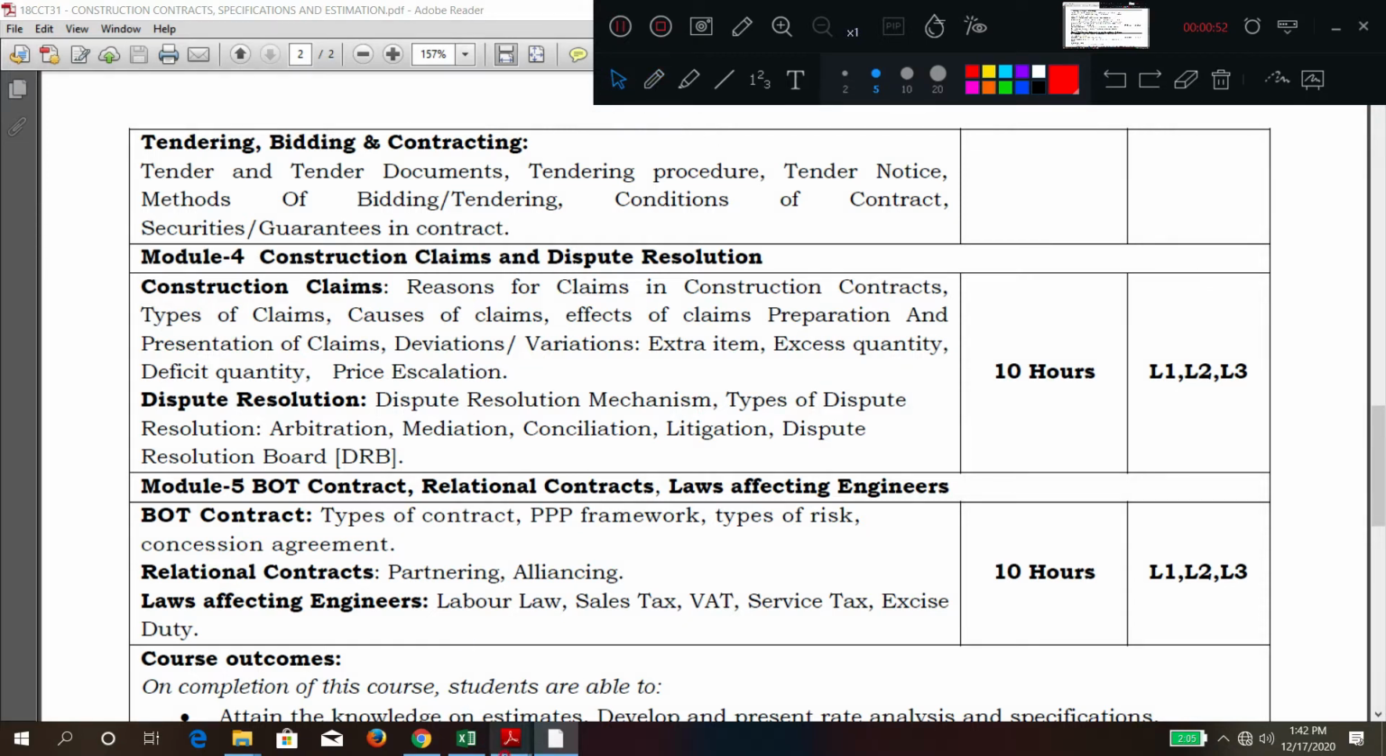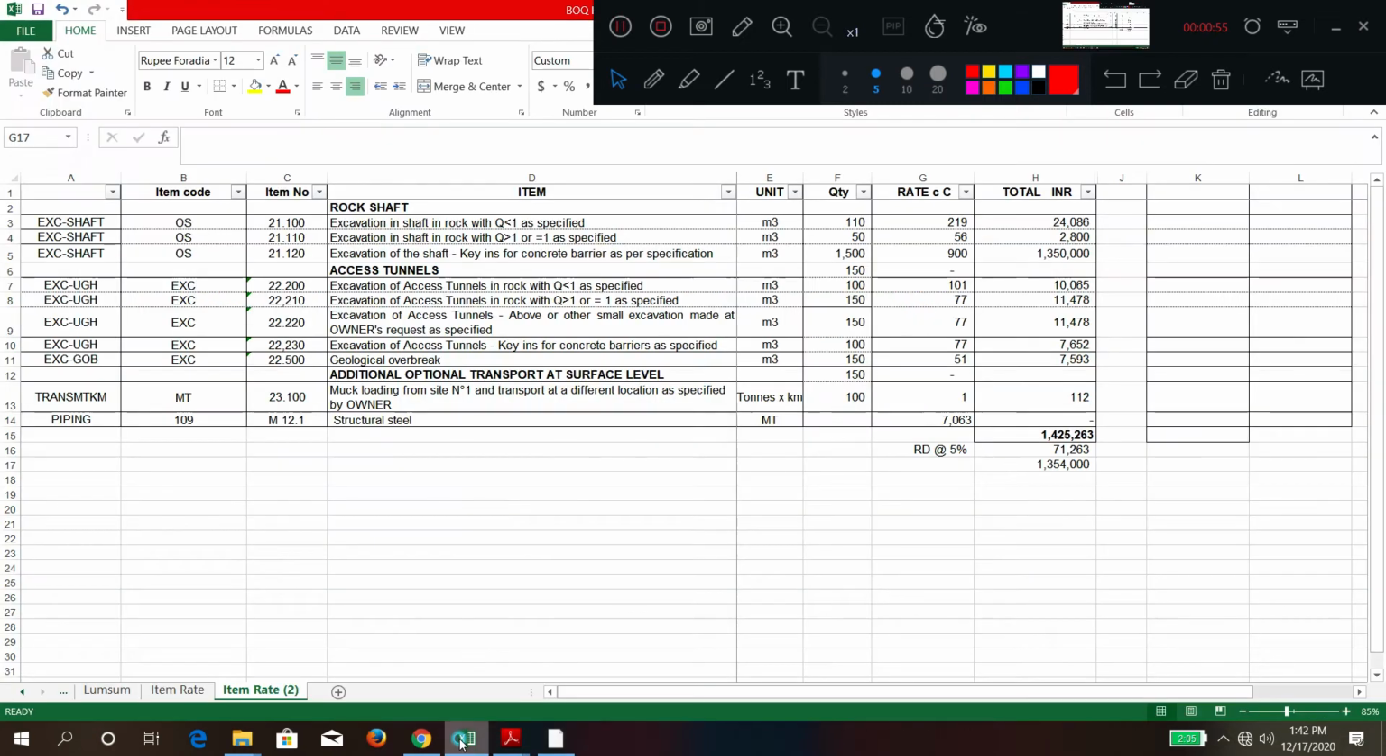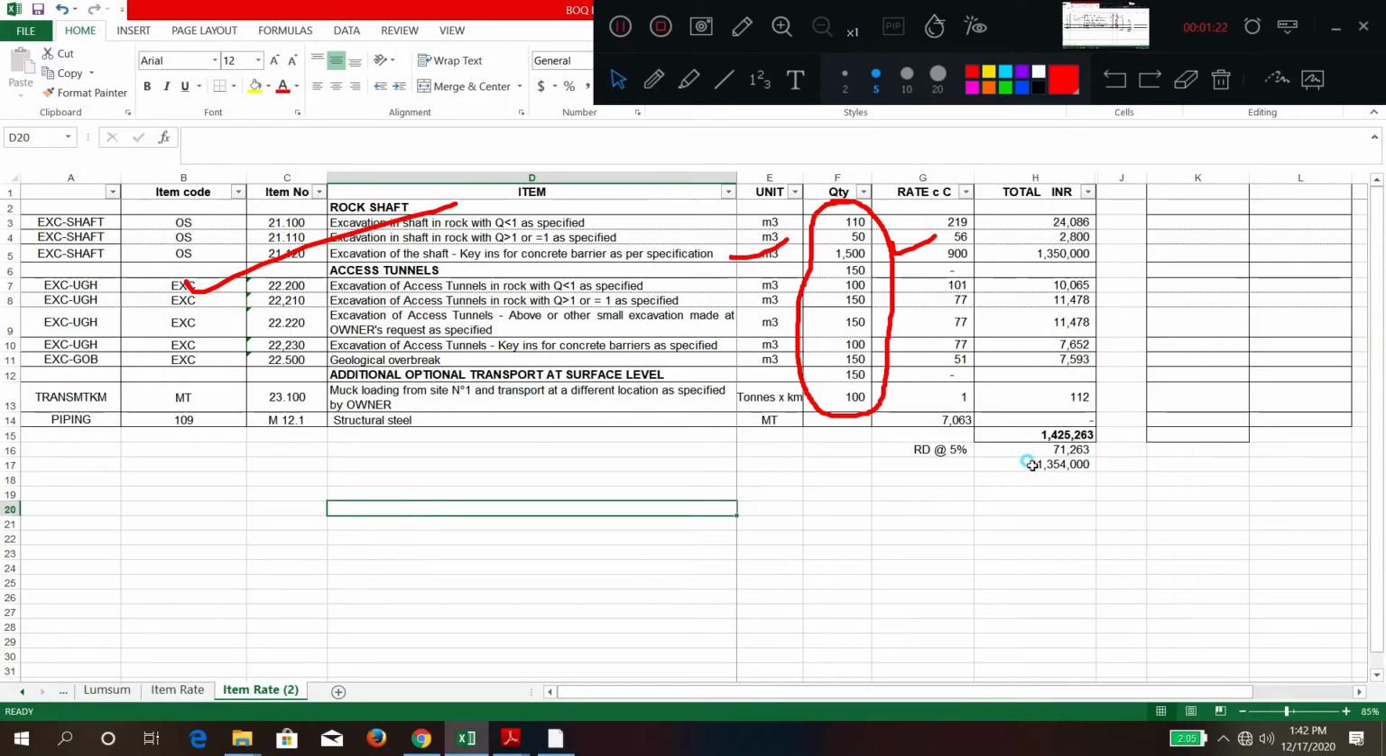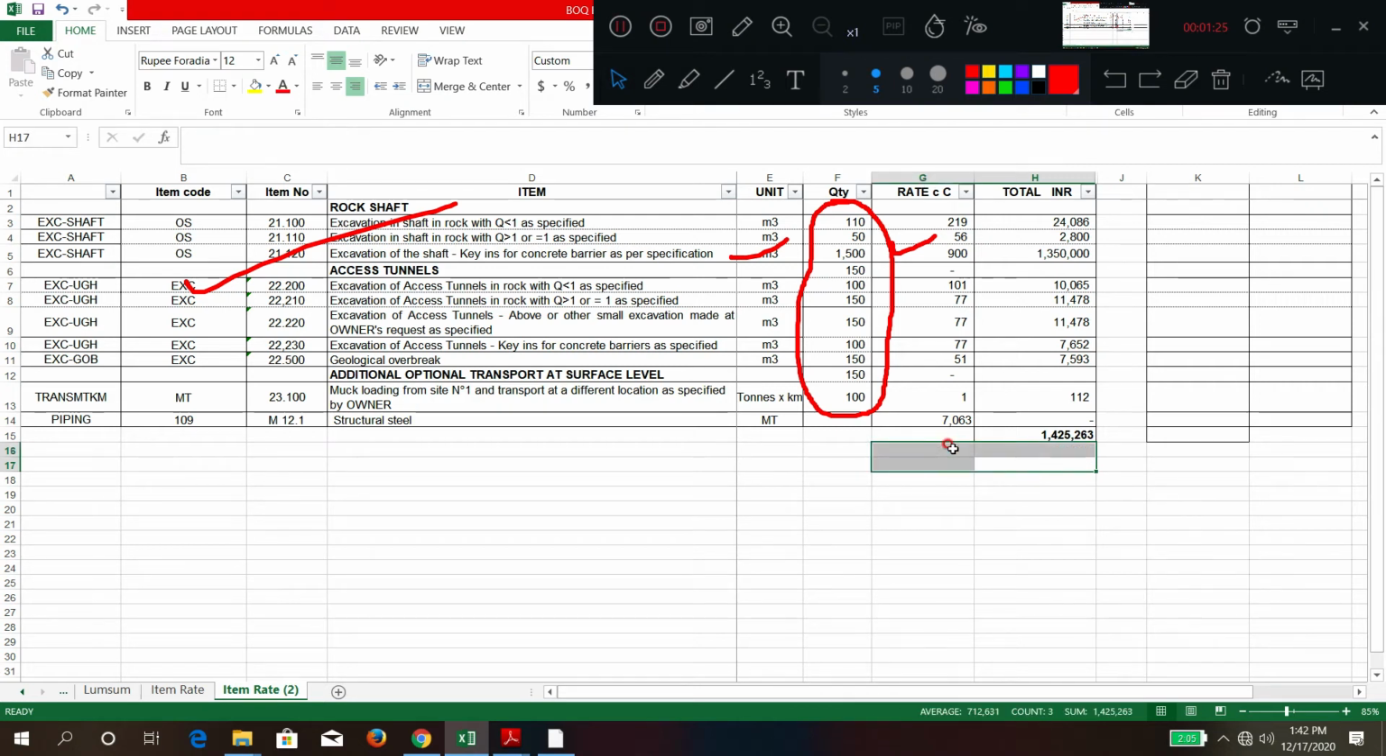Now come to this one. What do you mean by deviation or variation? Let us say this is your BOQ, bill of quantity, or schedule of quantity, or schedule of rates. All the items of the project have been given, with their unit of measurement, the total or approximate quantity which will be there during the execution of the project, and their agreed rates. This will be your total project amount.